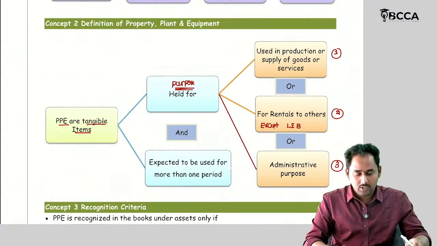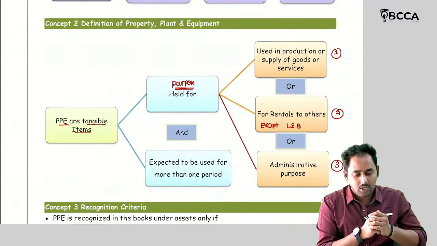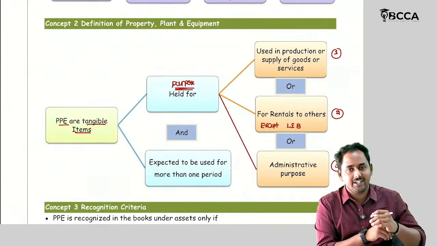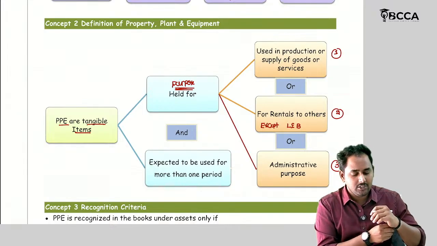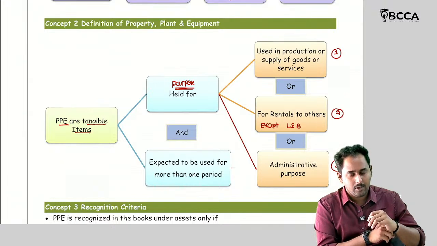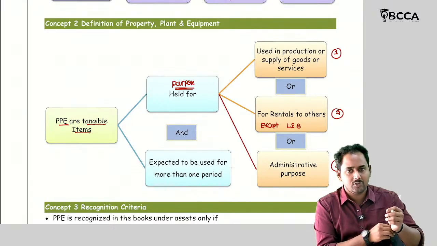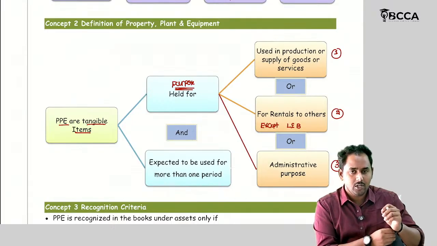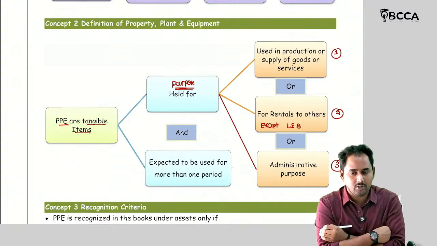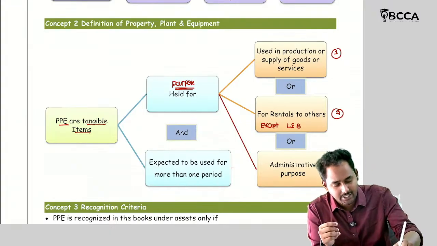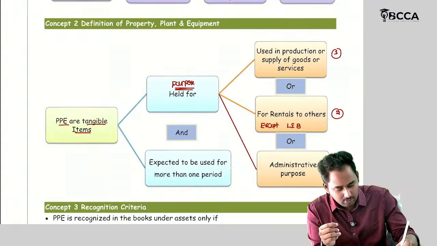Say you have purchased a land, and the purpose of the land is to give it to others for earning rental income. That land should not be classified under the definition of PPE. Land is also a tangible item and the purpose is also rentals to others, but still it is not considered under the definition of PPE because there is a separate standard, Ind AS 40.